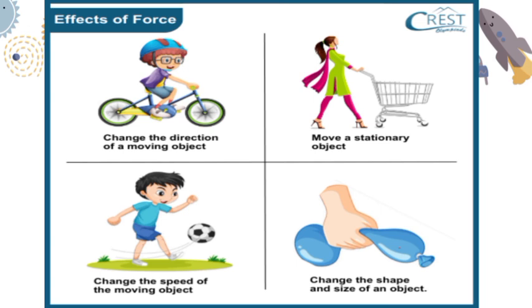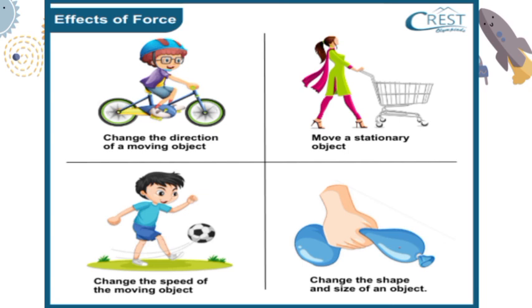Now, in the third effect, you can see a boy is playing with the football. Now, he is changing the speed of the moving ball. Now, in this, the speed of a moving ball is changed by a boy through kicking it.